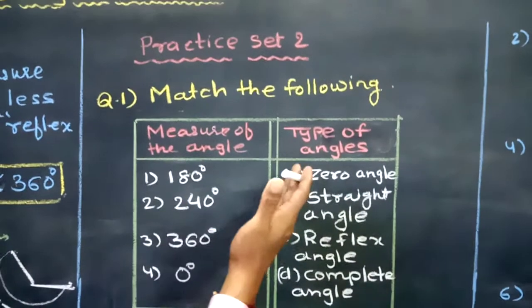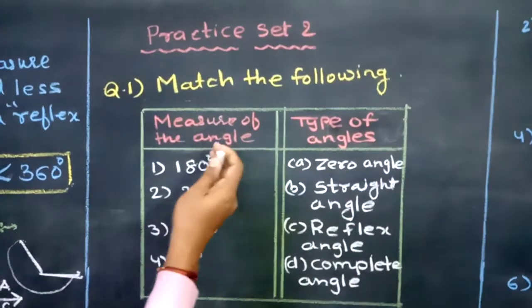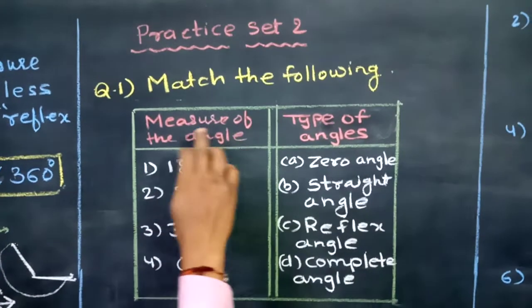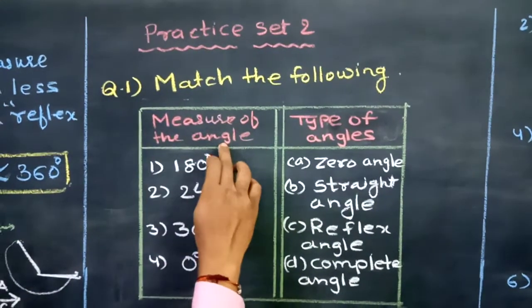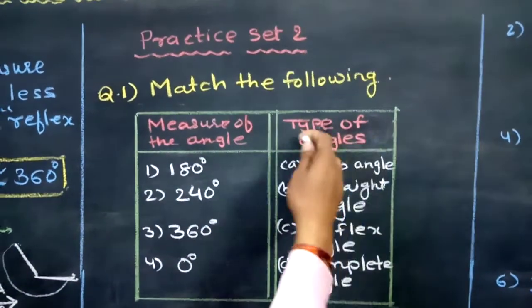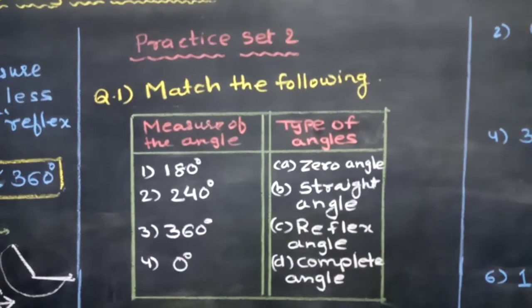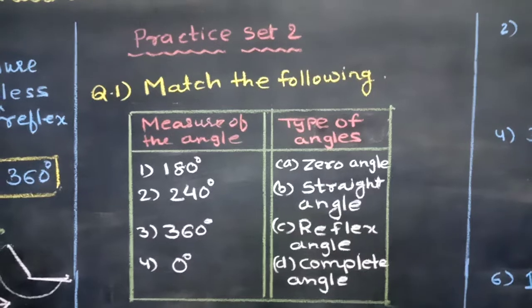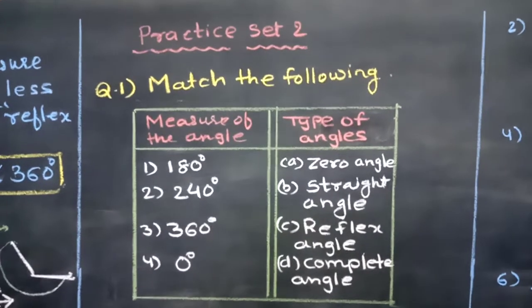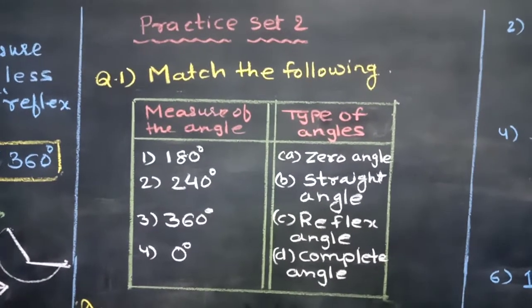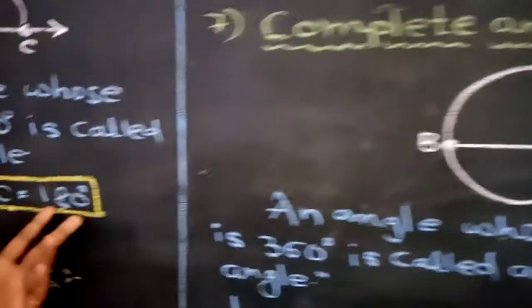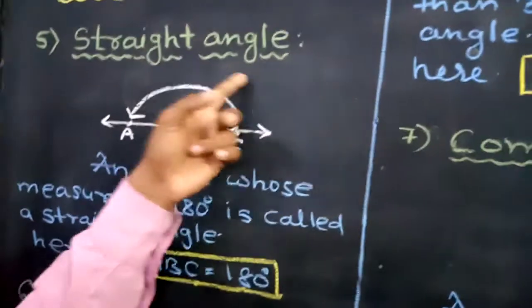As you can see in the table, on the left hand side the measure of the angle is given. On the right hand side the types of angle are given, and we have to match the columns. Now the first one is 180. As I told you, an angle whose measure is 180 degrees is known as a straight angle.